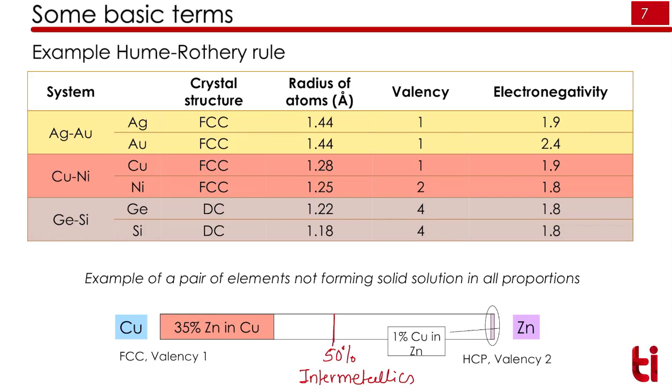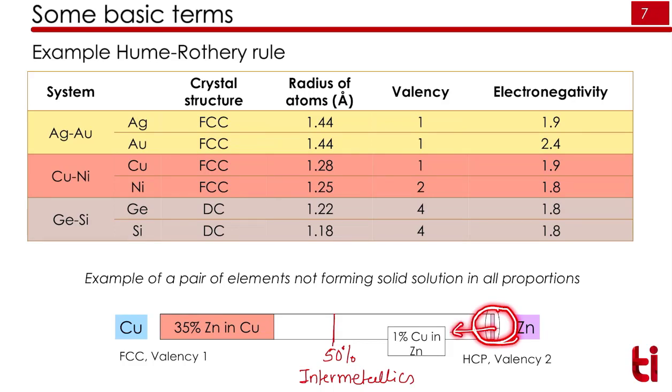So there is no complete solid solution, but if you add zinc into the copper up to 35-38%, it will have a solid solution. After that, another compound will form. Similarly, in the case of adding copper into zinc, only 1% of copper goes into the zinc to make a solid solution.